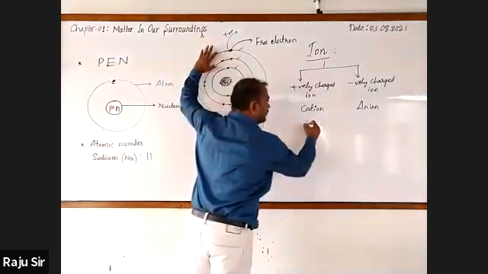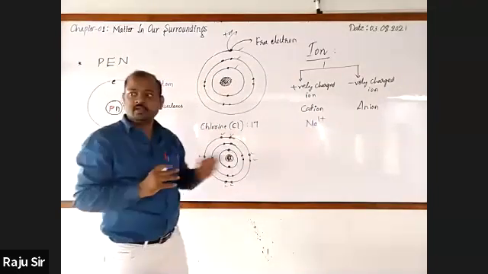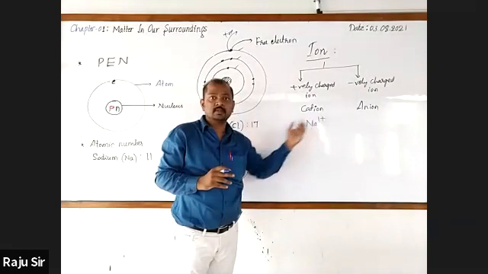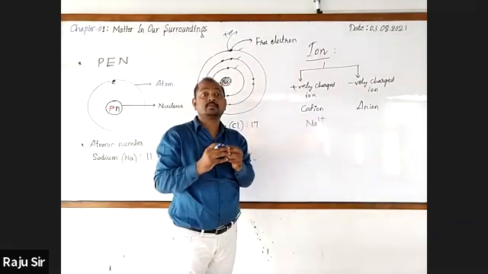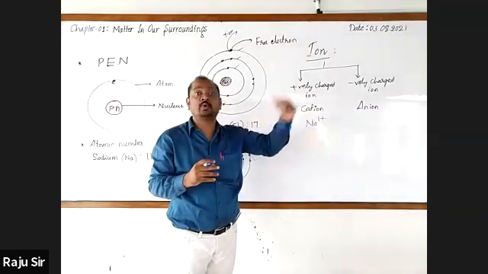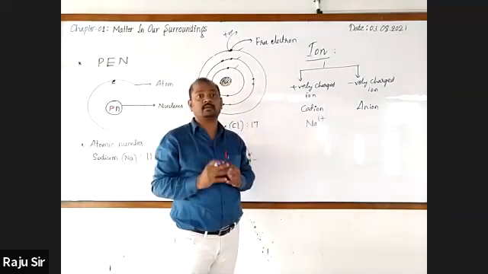So Na 1 plus means the sodium atom has lost 1 electron, has donated 1 electron, and it has become a sodium ion.